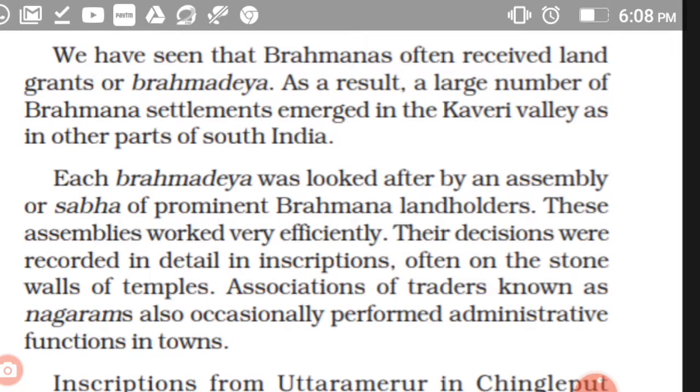The Brahmanas accepted the land, their village settlement Brahmadeya. In their area there is an assembly, known as the sabha. Every decision was discussed in detail and inscribed on the wall. From these wall inscriptions we get every detail.